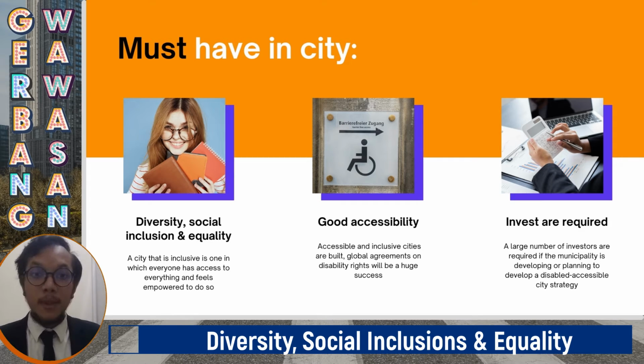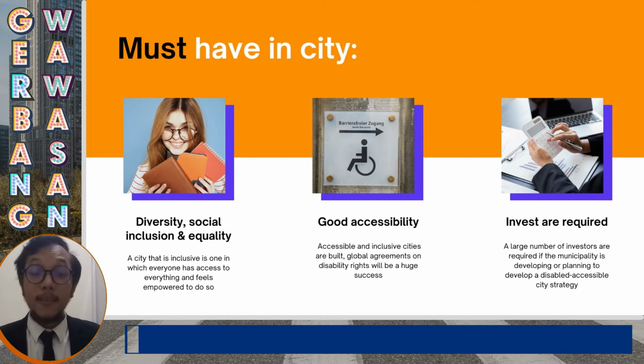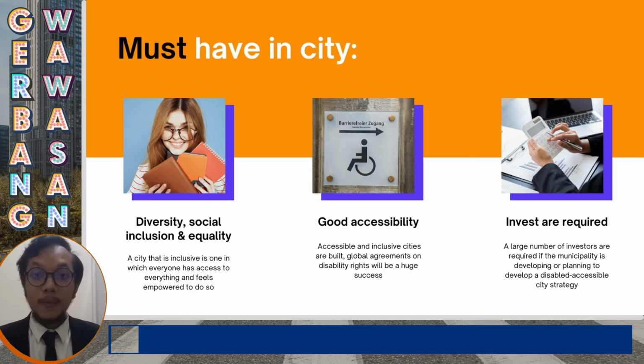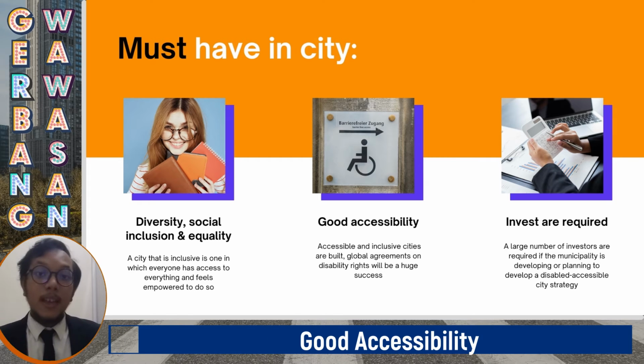Second point is developing cities with good accessibility. In order for cities to be inclusive, they must be accessible. If accessible and inclusive cities are built, global agreements on disability rights will be a huge success. People with disabilities are further marginalized if cities are poorly planned and designed.